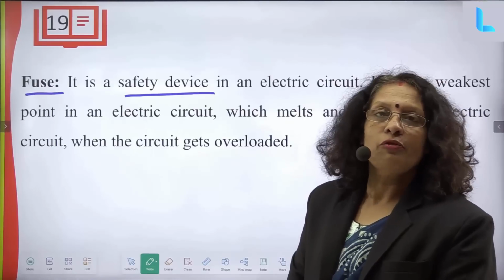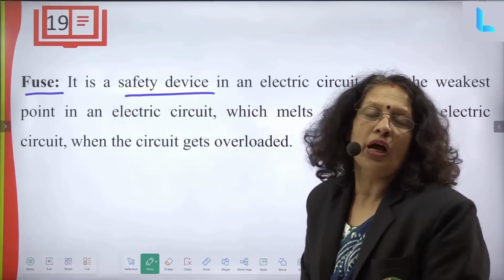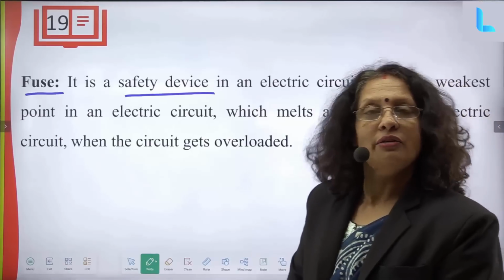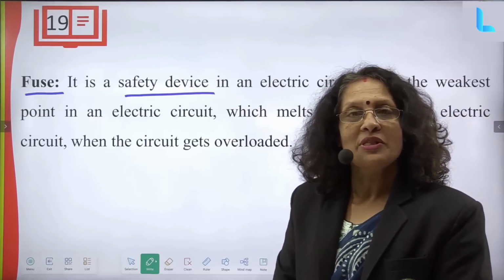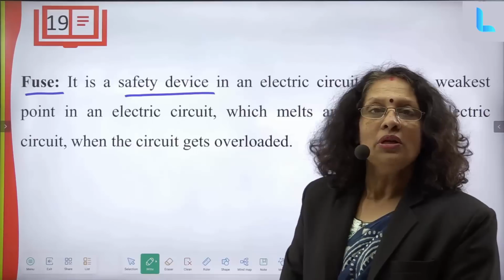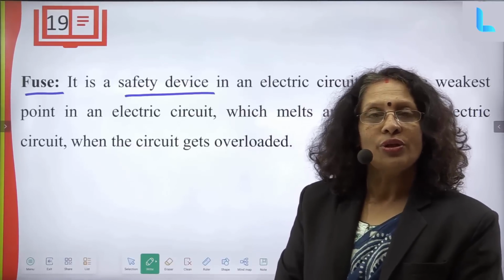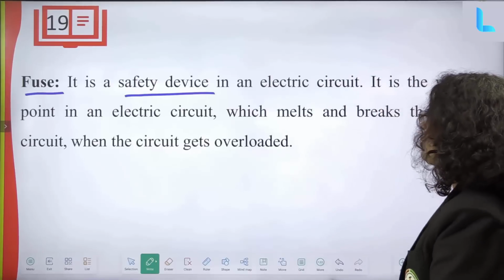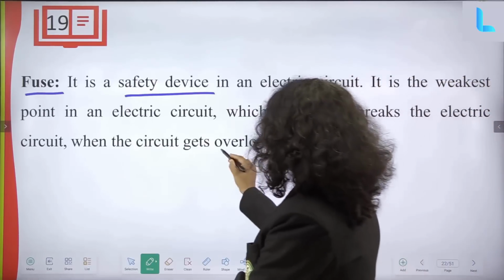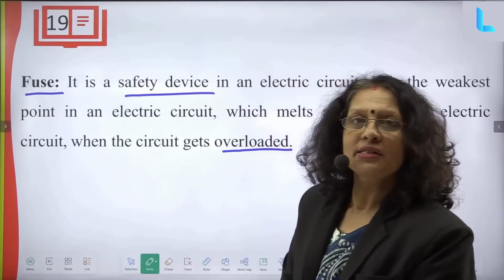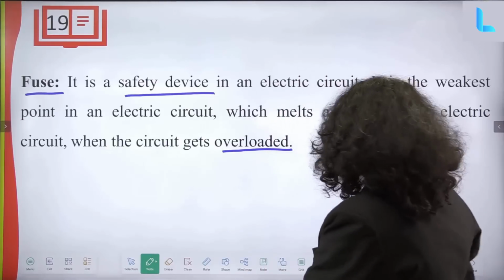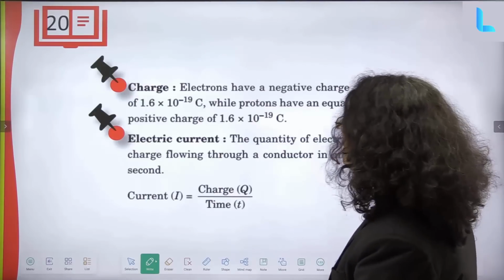So the fuse wire will melt and the fuse will go and the current will be tripped off, and like that you can save expensive electrical appliances from a sudden passing of a lot of current. Otherwise short circuit can happen. So when the circuit gets overloaded, the element inside melts, the wire melts, and the electric supply gets tripped off.